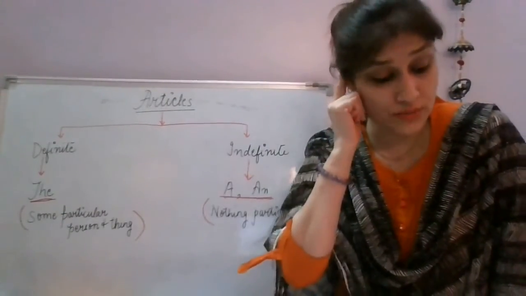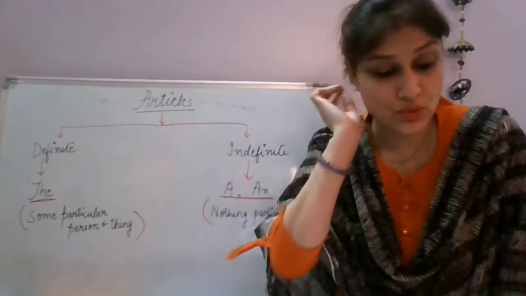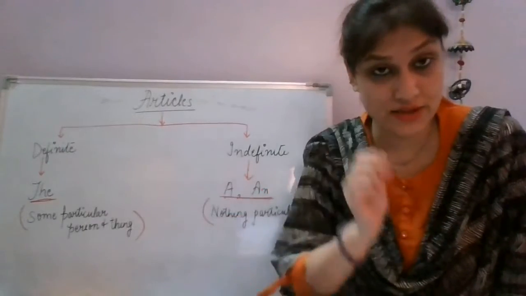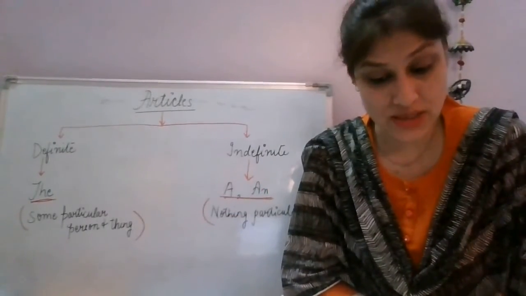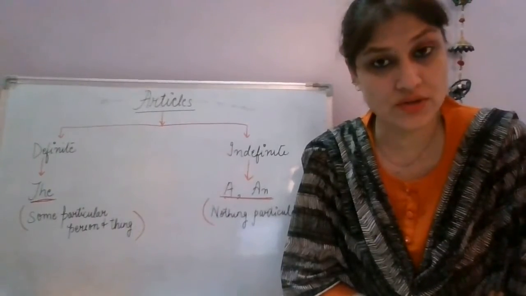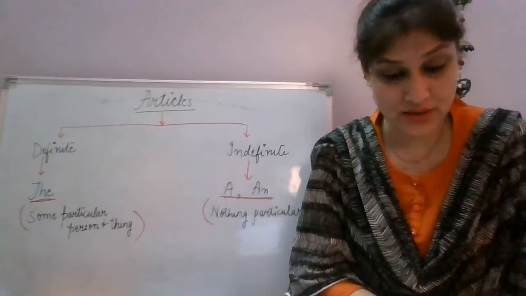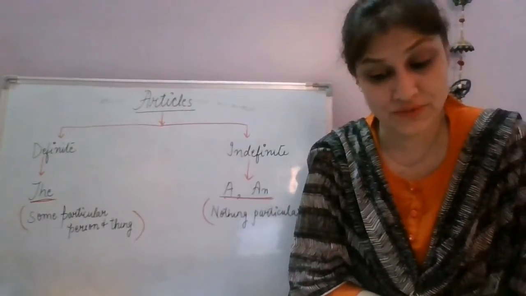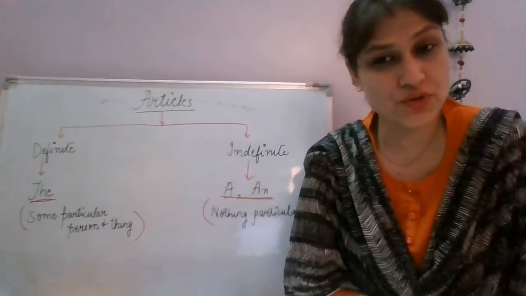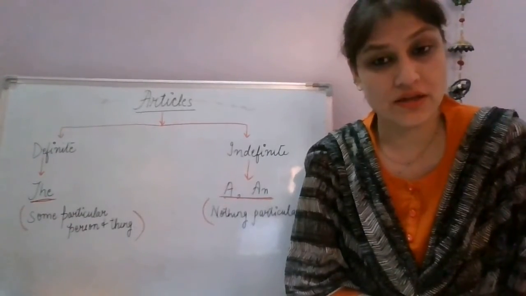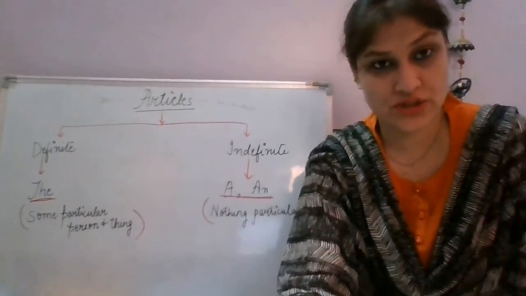I've read all 22 places where you can actually use the. See if you can read it nicely and understand it. It is pretty easy. You will learn when you start practicing the exercises. You'll learn all the rules. And after this, we'll be doing another part of it, omission of the definite article the. Now, there are some places where you don't have to use the definite article the. We'll do that as well, right, in the next video.